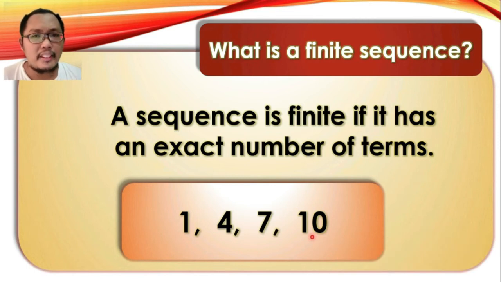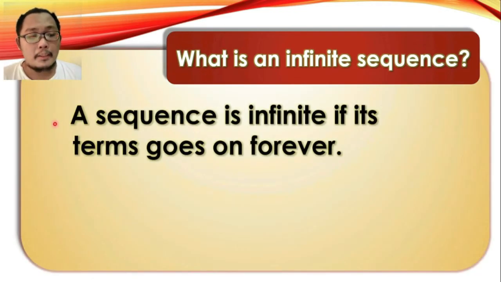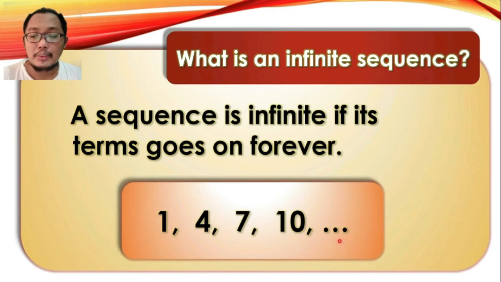And to further realize what we mean by finite sequence, let us proceed immediately with the other type of sequence. This time, it is the infinite sequence. And what is an infinite sequence? So it is said to be a sequence for which the terms go on forever, which is usually indicated by an ellipsis. So here, you would notice that we have a list of numbers, but this ellipsis suggests that the list of numbers goes on forever. So this is an infinite sequence for that particular reason.